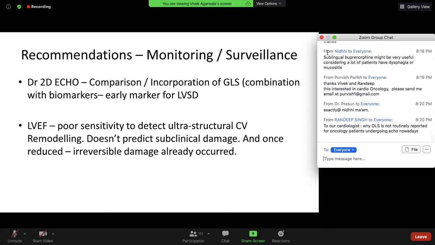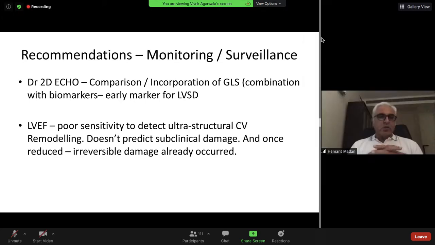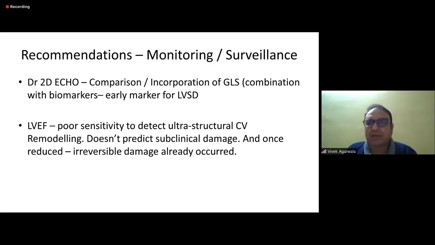It's not diastolic dysfunction as measured by only one parameter. You need some specified parameters to assess diastolic dysfunction. I'm talking about 20 years ago; there is more data now. That is what we as oncologists have really understood, that there are technicalities in this 2D echo report, and we can't take a 2D echo report at face value. And yes, the important point is there are parameters like GLS which show a change much earlier than a fall in ejection fraction, because once the ejection fraction has fallen, probably an irreversible damage has already occurred and we need to act earlier.